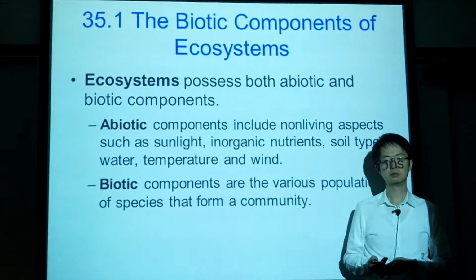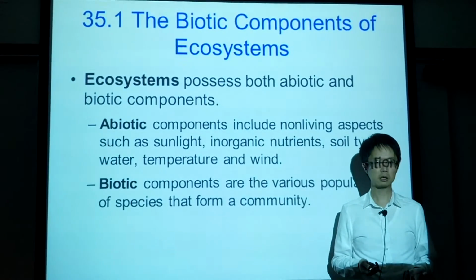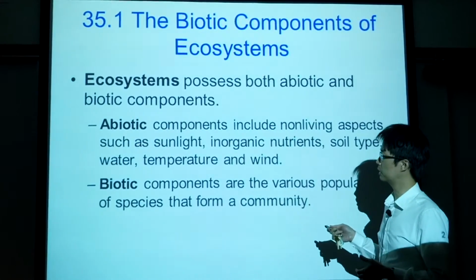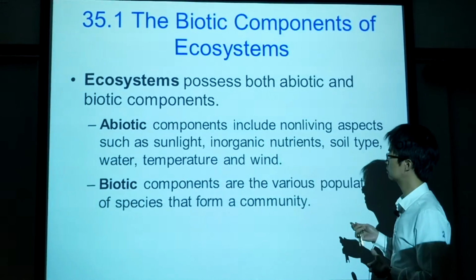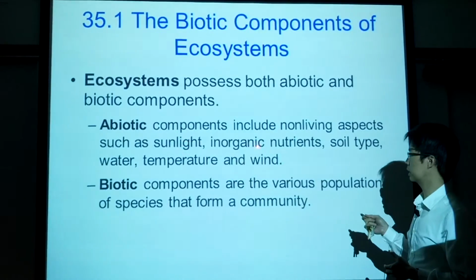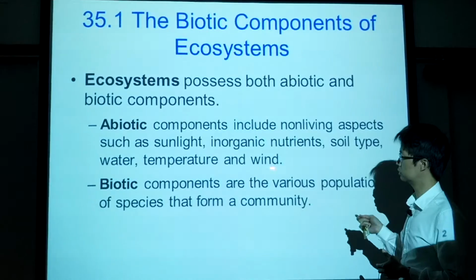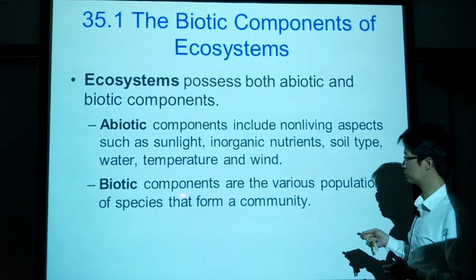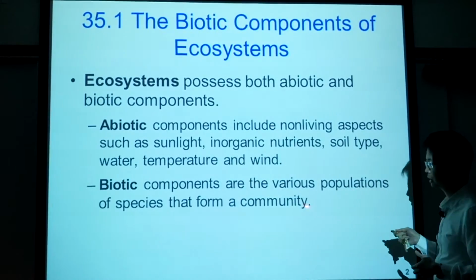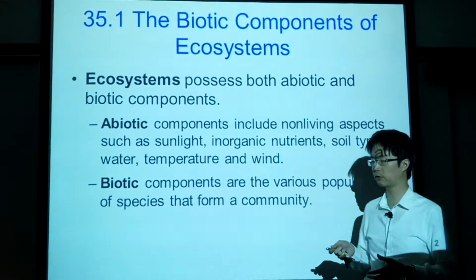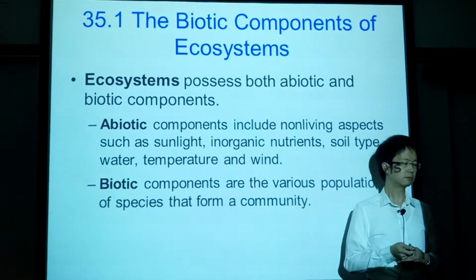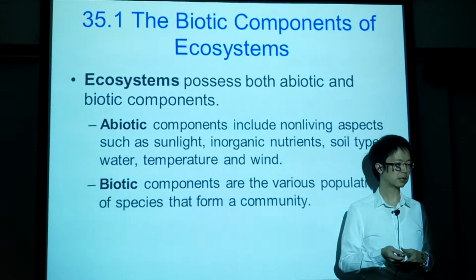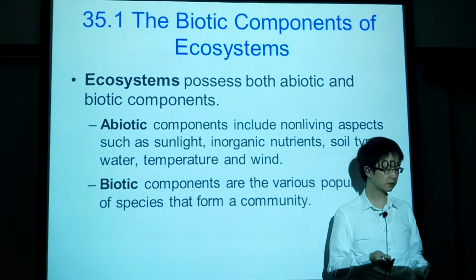So ecosystem consists of two components, biotic and abiotic. The abiotic component of the ecosystem include sunlight, inorganic nutrients, soil type, water, temperature, and wind. Biotic component, they are the different populations of species that form a community. So biotic component, they're basically living organisms. Abiotic, they are the non-living organisms.